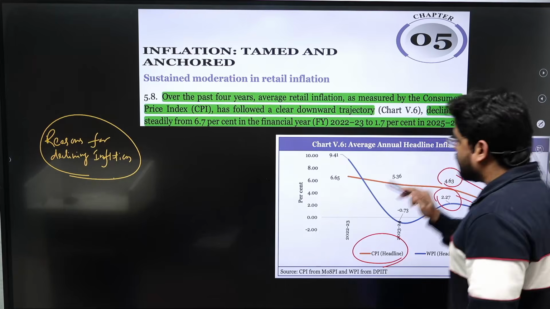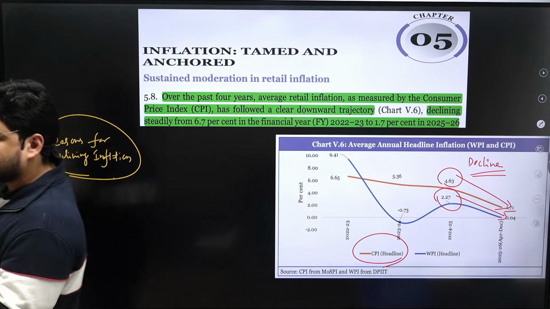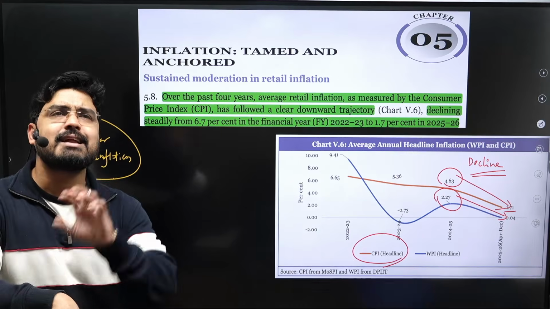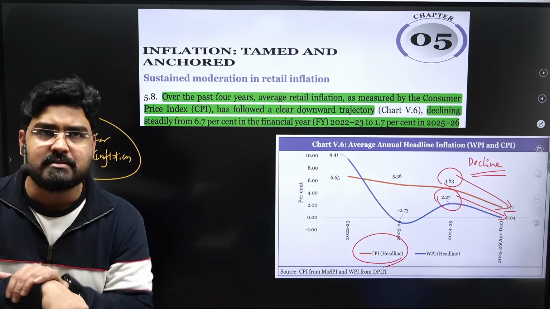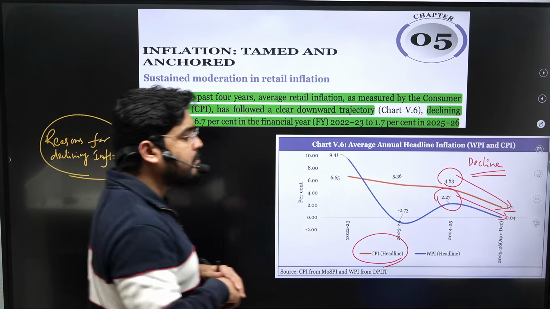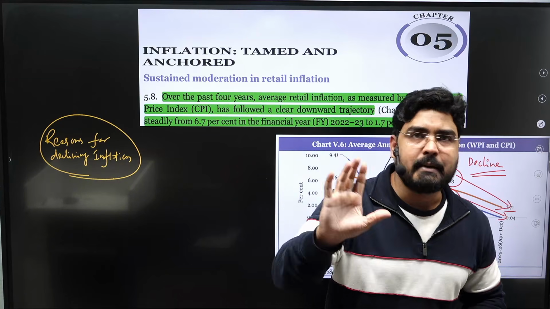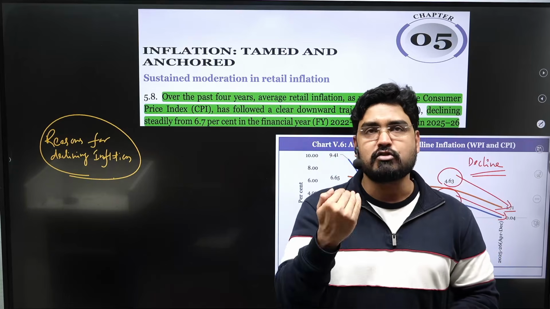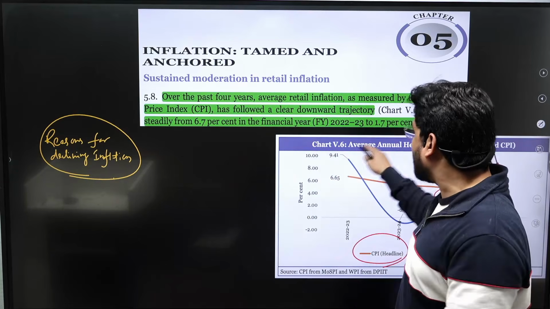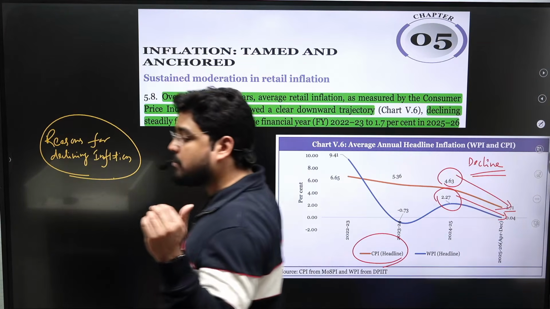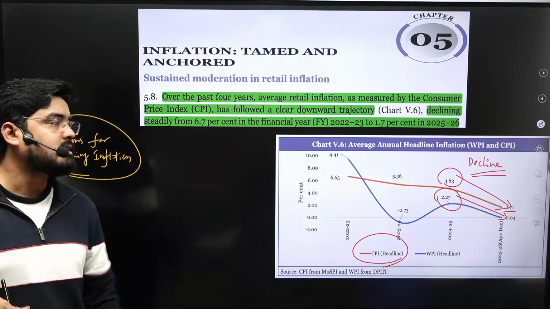You may get a conceptual question based on the reasons, because there are certain demand reasons and certain supply side reasons. If the reasons are on the demand side, we call it demand pull inflation. If it is because of supply side reasons, that inflation is known as cost push inflation. So let us find out how inflation declined in the last financial year.